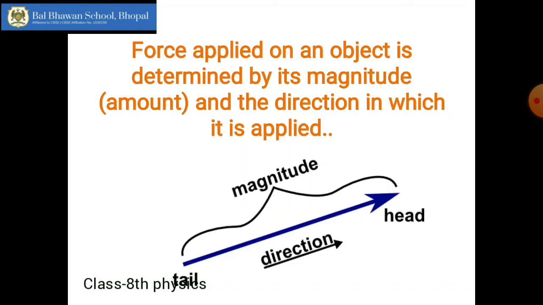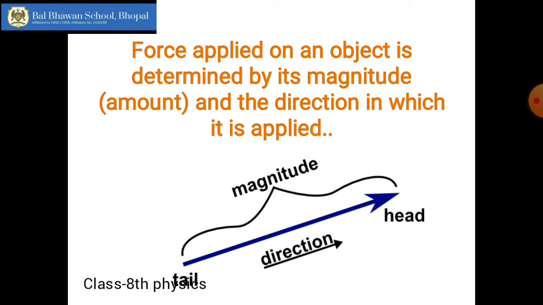Now, what are the two things that determine how much force will be applied? It is determined by two quantities, that is magnitude and direction. Magnitude means the strength or the amount of force which is applied. For example, 20 Newton, 40 Newton, 50 Newton, this is the strength or magnitude of force. And direction is where it is applied from.